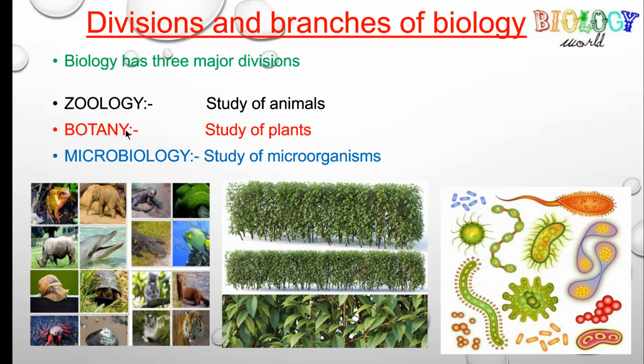Second division is botany, and botany is the study of plants. Here in this heading, the distribution of plants, their structure, their classification, their habitat, all these things are also studied. And the last division is microbiology. Microbiology is the study of microorganisms. The word micro means very small, very minute organisms.